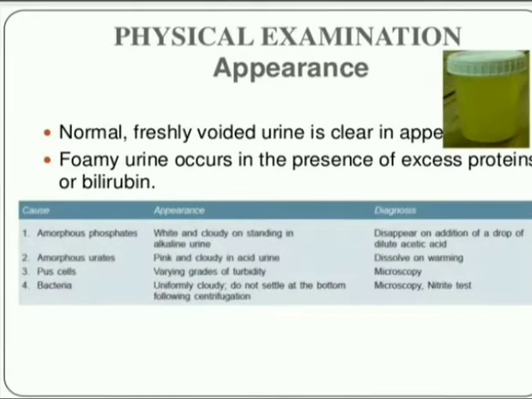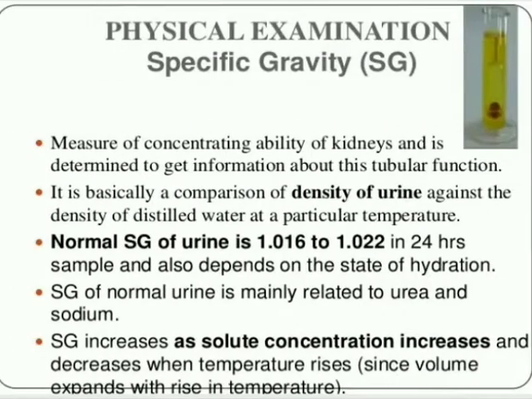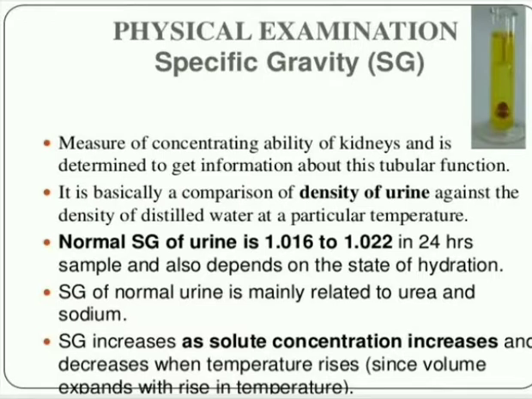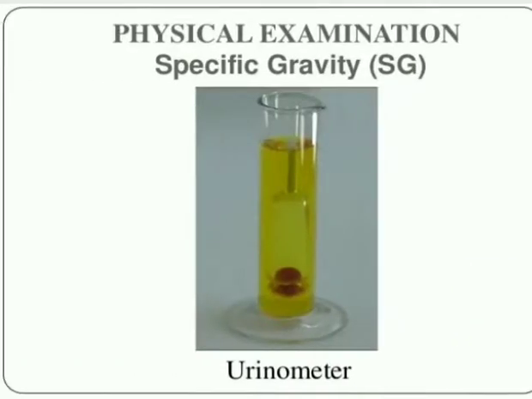What is the appearance? Normal freshly voided urine appears pale yellow in color. If there are any dust particles or any infection, the urine may be red or thick yellowish in color. Foamy urine occurs in the presence of excess proteins or bilirubin. And after that, specific gravity is normally 1.016 to 1.022 in a 24-hour sample. This is measured with a urinometer.